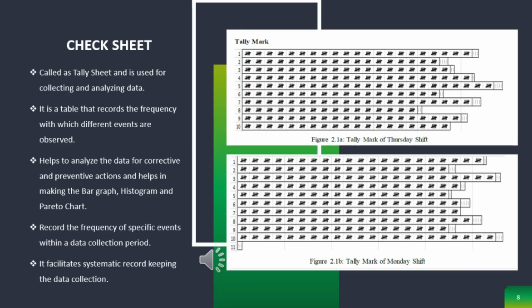For the check sheet part. Check sheet is also called as tally sheet, and is used for collecting and analyzing data. It is a table that records the frequency with which different events are observed.